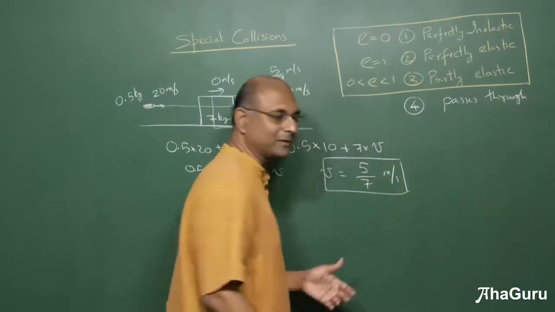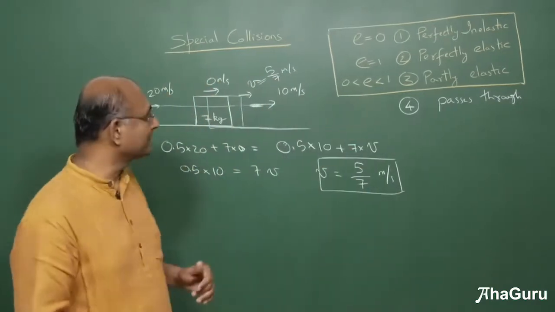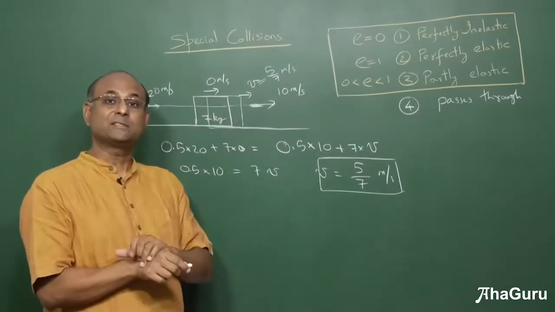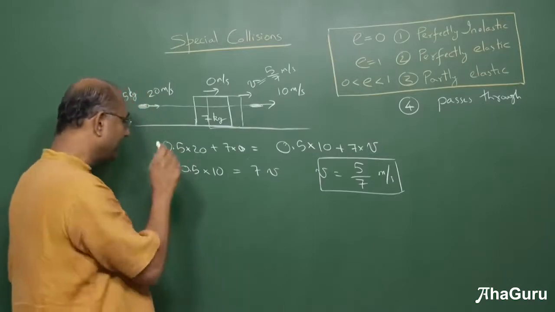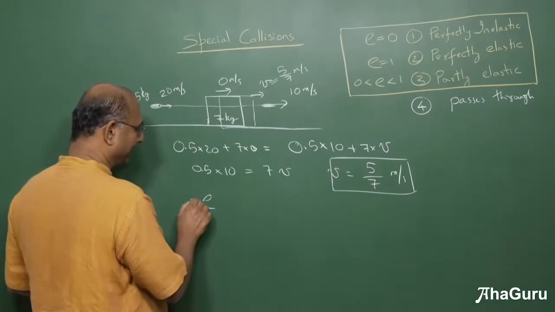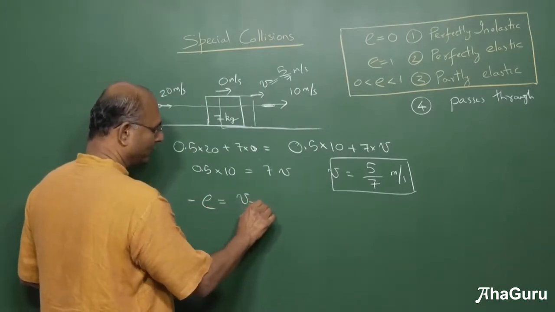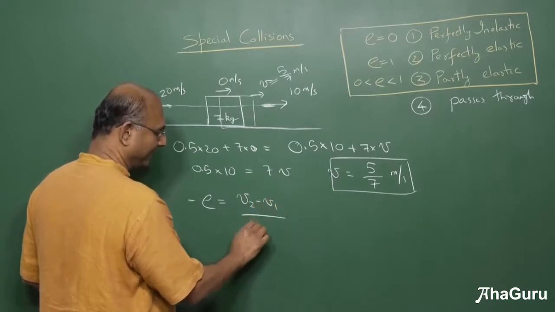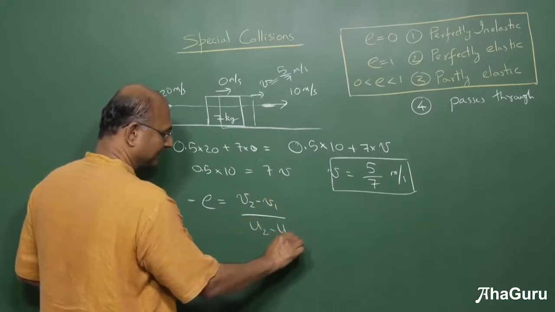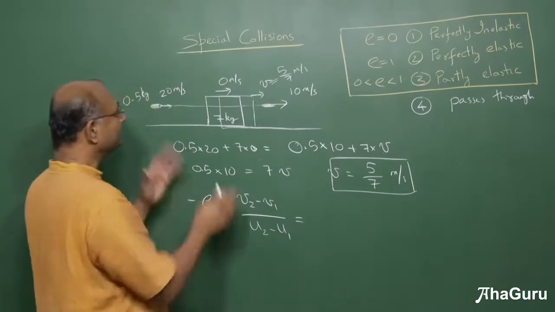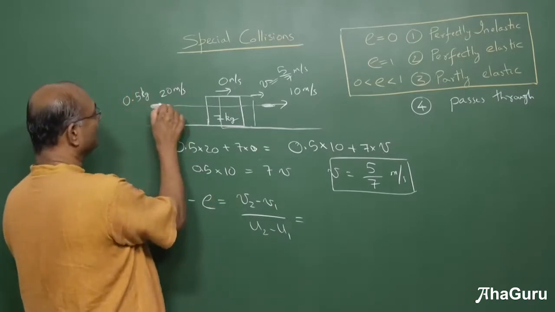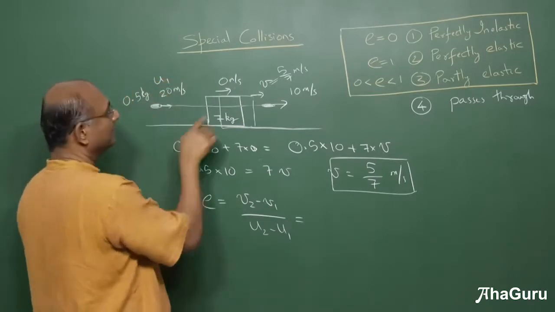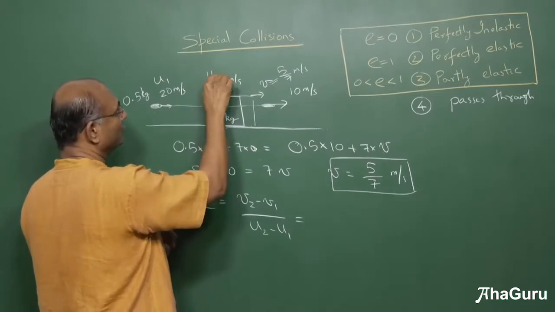People don't usually refer to them as collision questions, but they are collision questions. And for this kind of a question, I want to find out what is the value of E. So you know that minus E is V2 minus V1 by U2 minus U1. What is U2 minus U1? This was U1, this was U2.